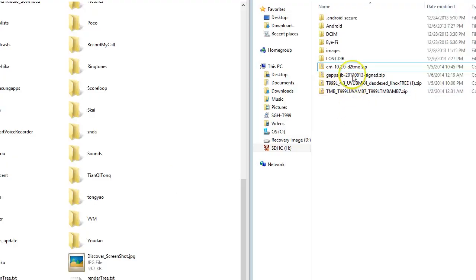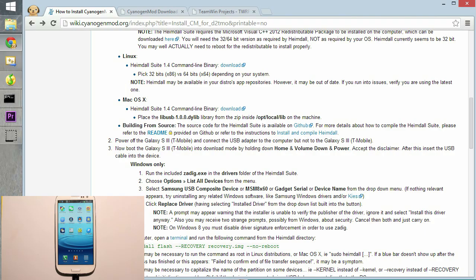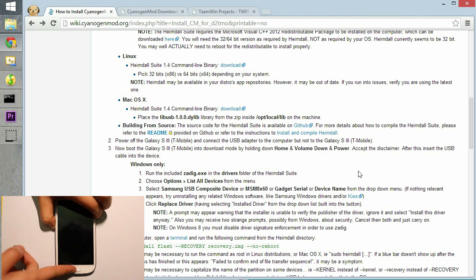Okay, copy the CyanogenMod 10.2 to my internal SD card. Power off the phone and connect the USB adapter to the computer, but not to the phone yet. And then reboot the phone to download mode by holding the home, volume down and power button, and accept the disclaimer.